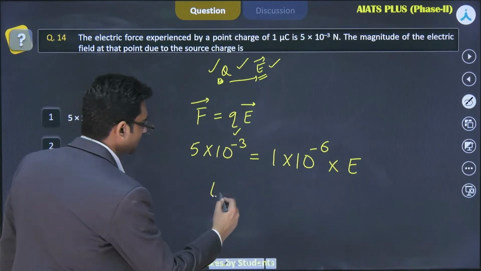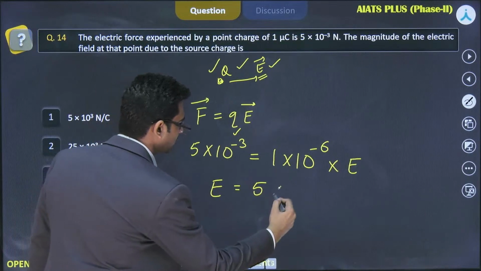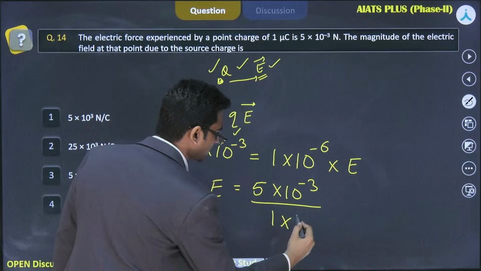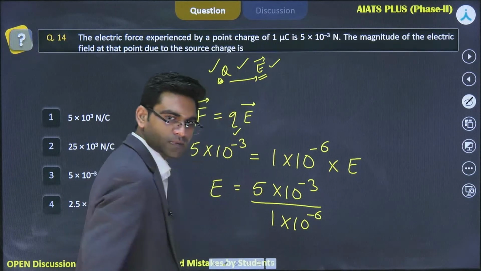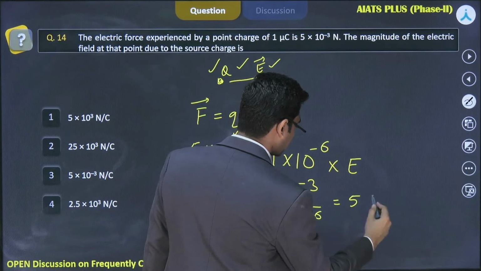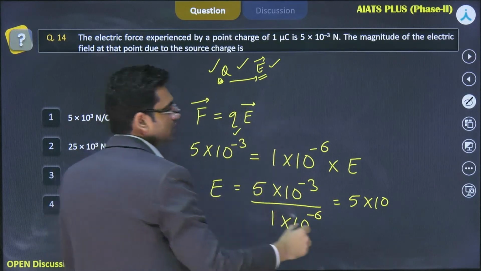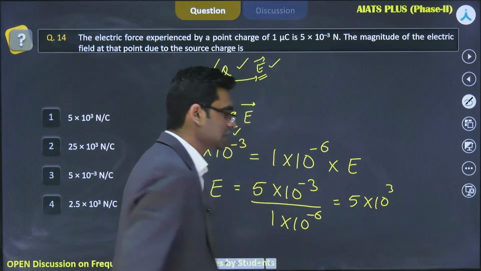We have to find the value of electric field, that will be equal to 5 into 10 to the power minus 3 divided by 1 into 10 raised to power minus 6. This minus 6 will become plus 6, so this will be equal to 5 into 10 to the power 3.